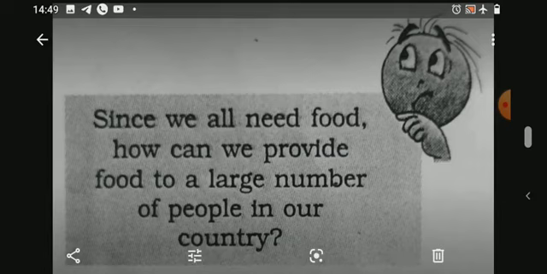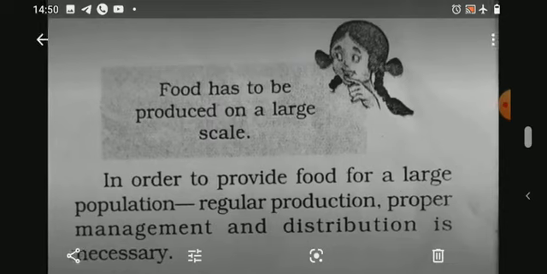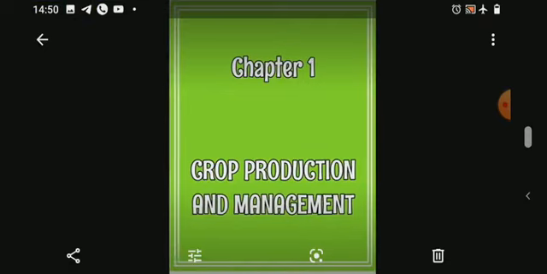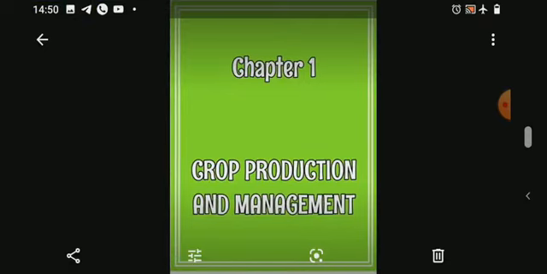Yes, Bujo's question is very meaningful. How can we provide food to a large number of people in India? So Paheli has an answer for that question. She says food has to be produced on a large scale. She is correct. So in order to provide food for a large population, regular production, proper management and distribution is necessary. So in this Chapter 1, Crop Production and Management, let's learn the production of food.